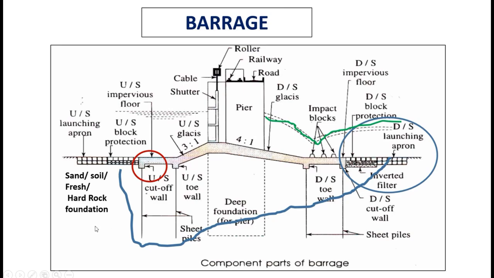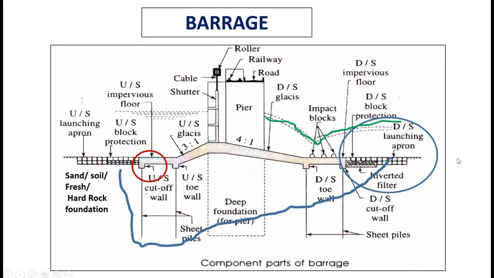If the exit gradient is more than the limit, that means water pressure is enough to lift the launching apron, then slowly piping or erosion action takes place. If the connections of cutoff wall with barrage are not properly constructed or designed, then also water may seep from those locations and cause piping. Once the piping starts, then the foundation material will be lost, which automatically causes the barrage to sink or causes piers to crack.